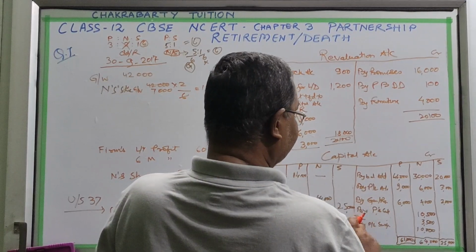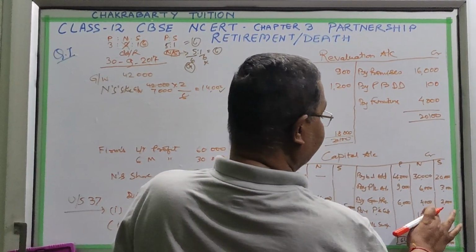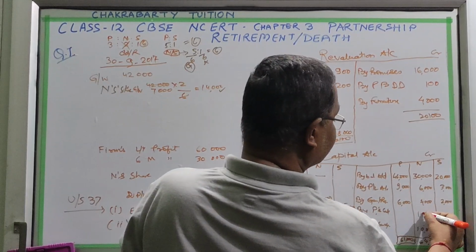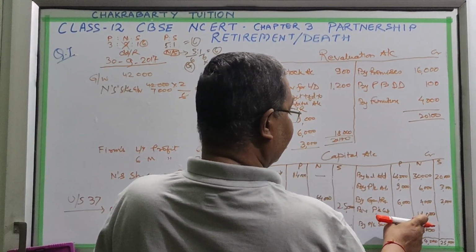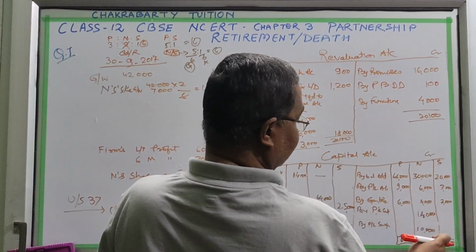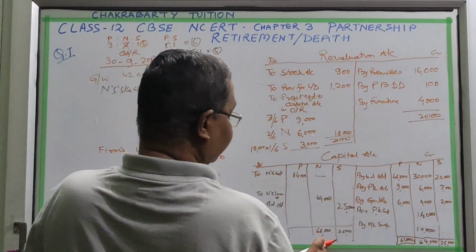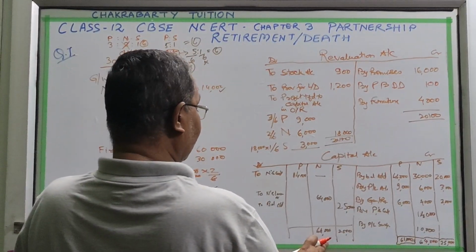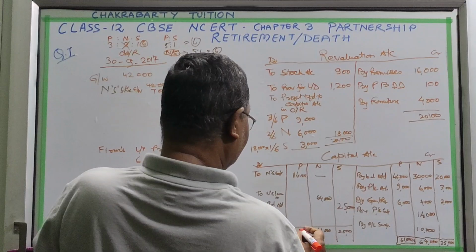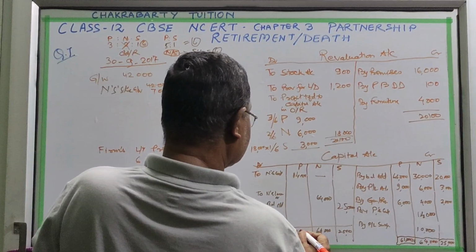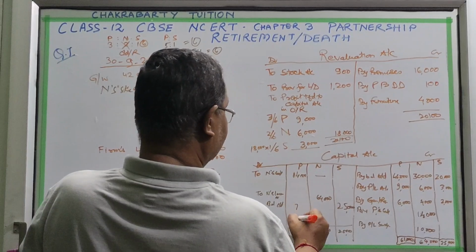All 14,000 will be given by P. His full 14,000 will be given by P. 6 plus 4 is 10, plus 4 is 14, plus 4, plus 3, plus 4, plus 5 is 64,000. So 64,000 will go to the loan account, and the rest of the balance will come here. 61,000 will be his balance.